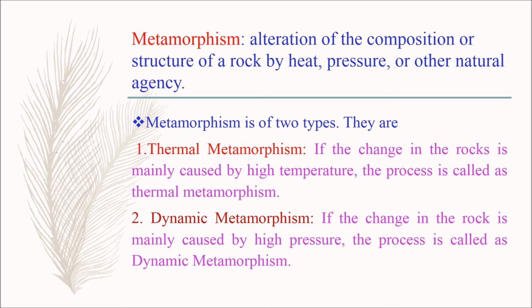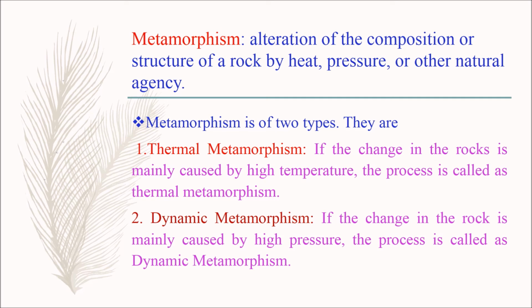Metamorphism is of two types. They are thermal metamorphism and dynamic metamorphism. Thermal metamorphism: if the change in the rocks is mainly caused by high temperature, the process is called thermal metamorphism. So, when the rocks change their shape because of high temperature, it is called thermal metamorphism.